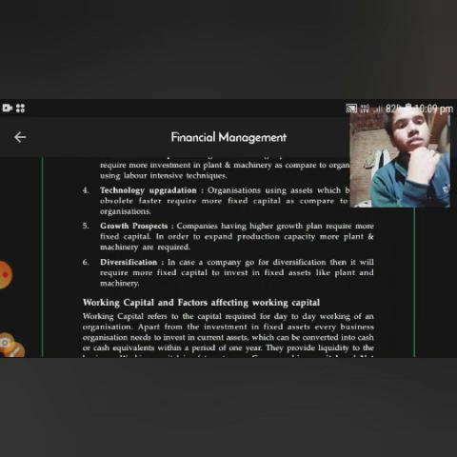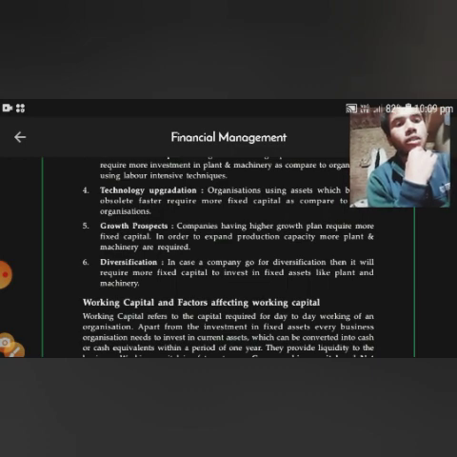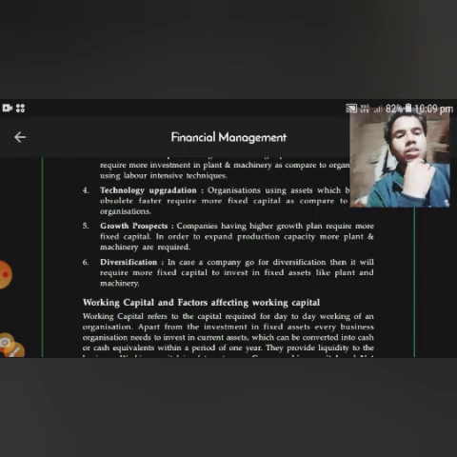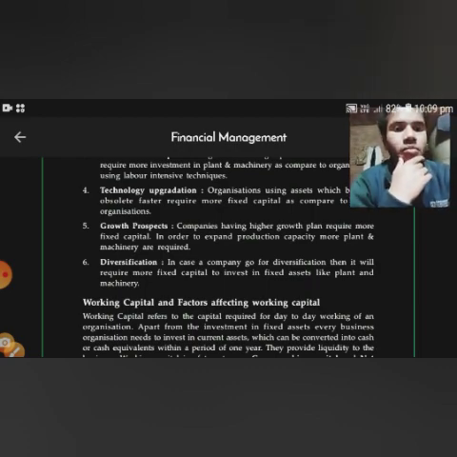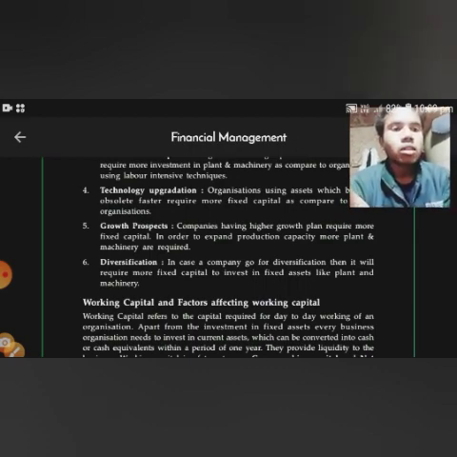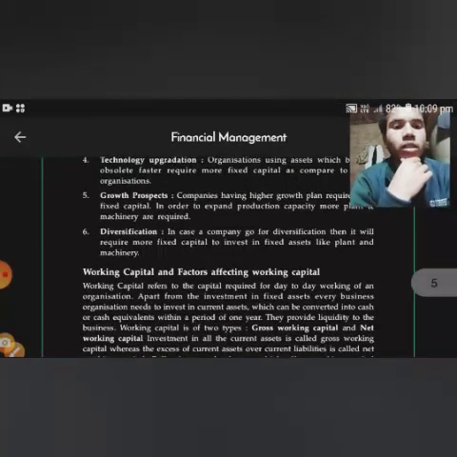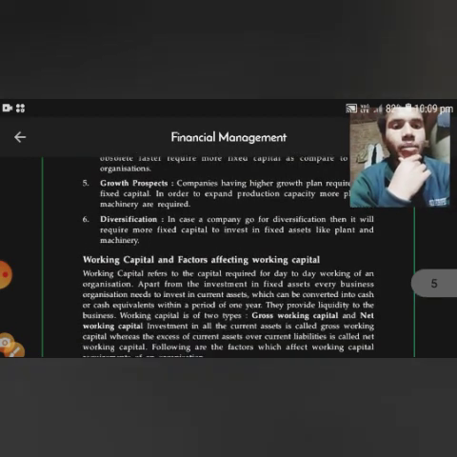Growth prospect: a company having a higher growth plan requires more fixed capital in order to expand production capacity. More plant and machinery are required. Diversification: in case a company goes for diversification, then it will require more fixed capital to invest in fixed assets like plant and machinery. Working capital and factors affecting working capital.